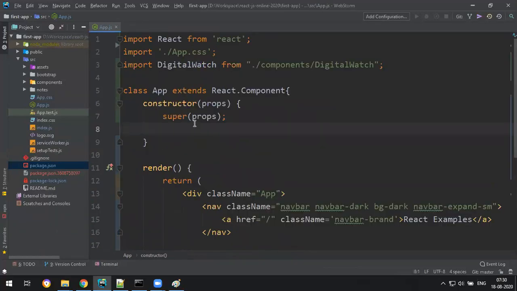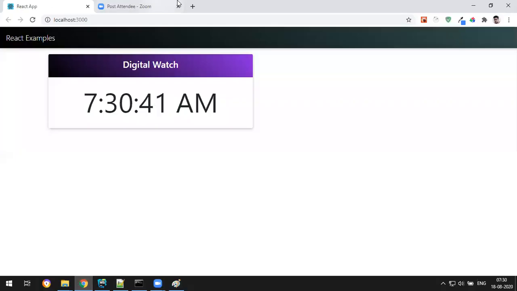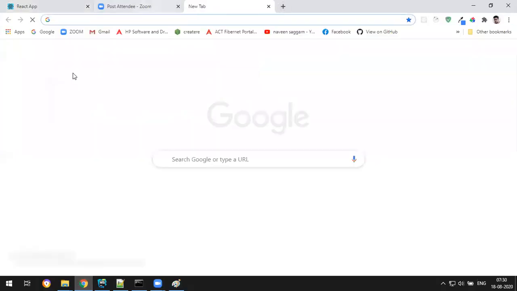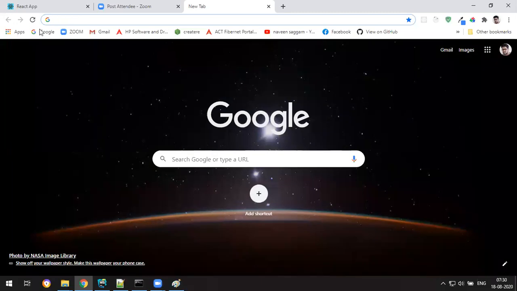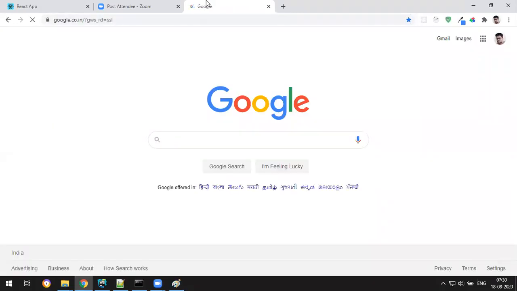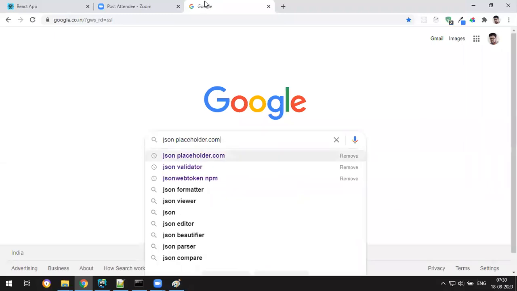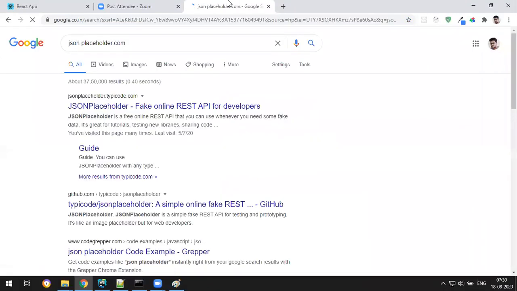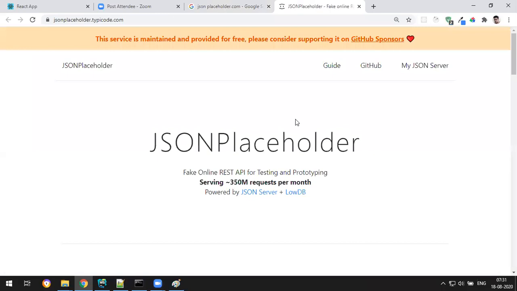But before fetching data, from where are you fetching data? I'll show you, a lot of websites are there to give you some random data. I think I can search for some website, something called JSON. Just for testing purposes I'm using this because we have not created our own server. Okay, so let's use the existing server data. There is a website called jsonplaceholder.com. Okay, so this is a fake online REST API for developers. So this will give you some random data when you use some URL.